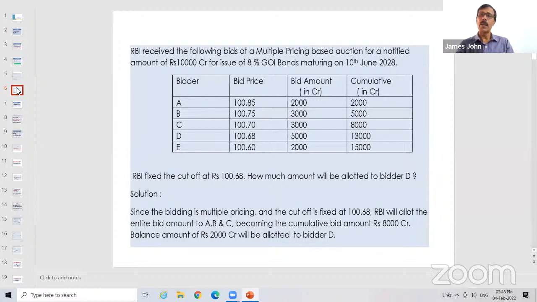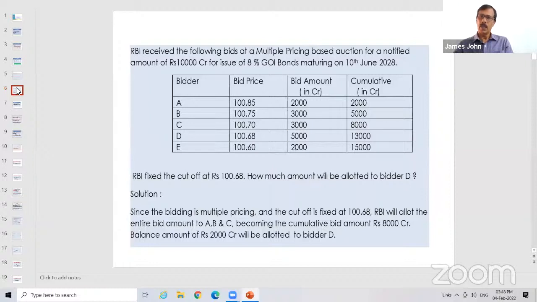How much will bidder D be allowed? That is the question. Bidder A has opted for 100.85, and the amount he bid is 2,000 crore.